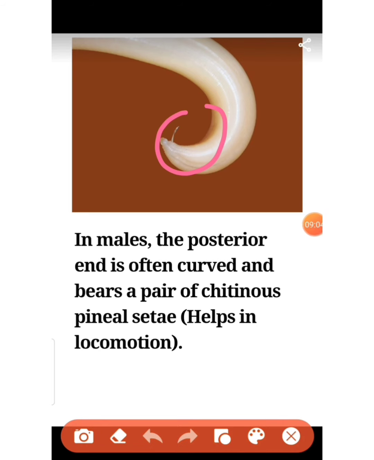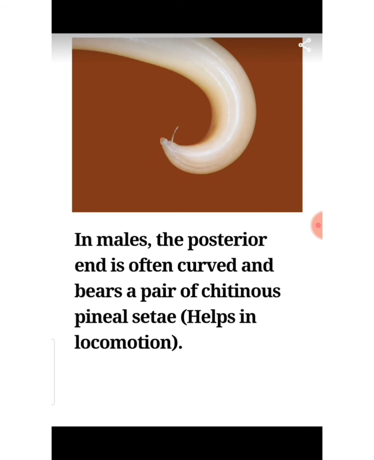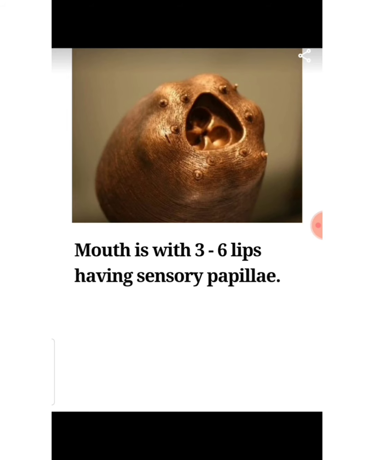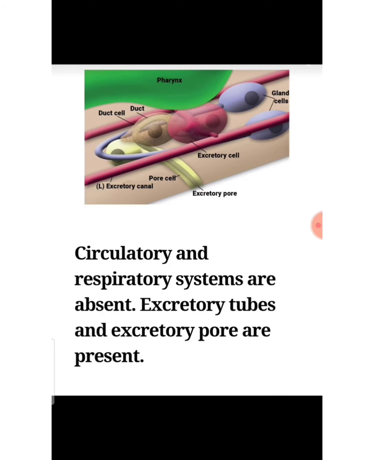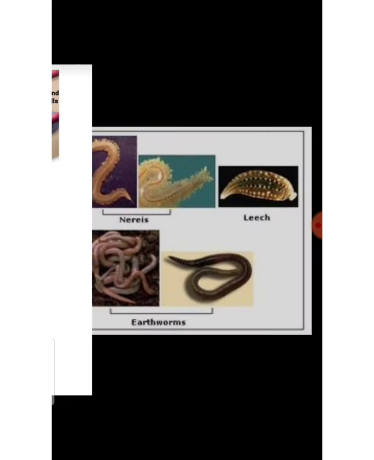See this part. In male, the posterior end is often curved and bears a pair of chitinous spicules that help in locomotion. This is its mouth. Mouth is with 3 to 6 lips having sensory papillae, that is called papilla. Circulatory and respiratory systems are absent. Excretory tube and excretory pores are present.